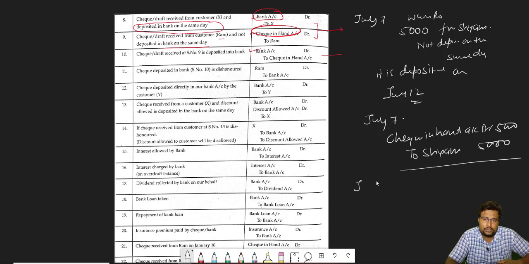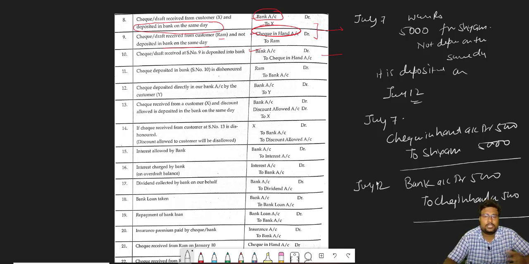5,000. But on July 12, when we are depositing this check in the bank, who is receiving the check? Bank. So bank account debit 5,000. And what thing is going out? The check that we kept with us will be deposited in the bank. So what thing is going out? Check is going out. So debit what's coming, credit what goes out. So to check in hand account 5,000. Okay, so this is the transaction of this one.